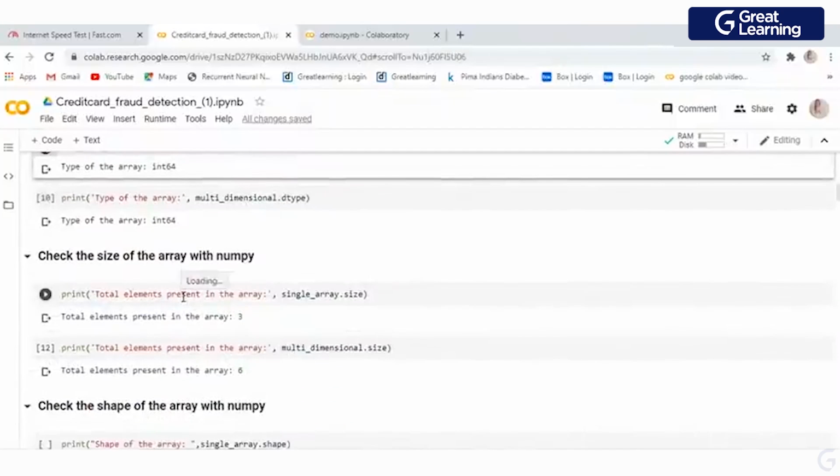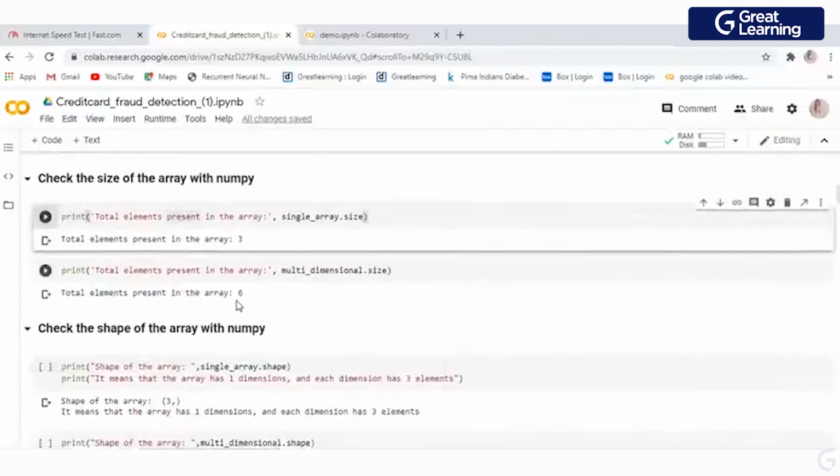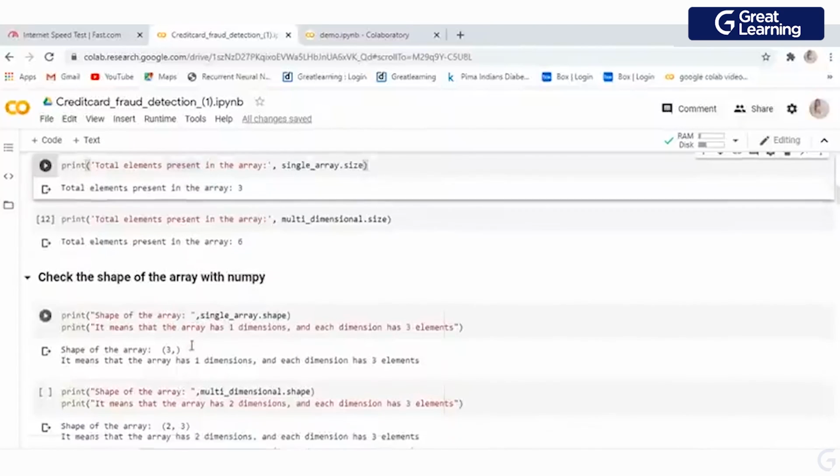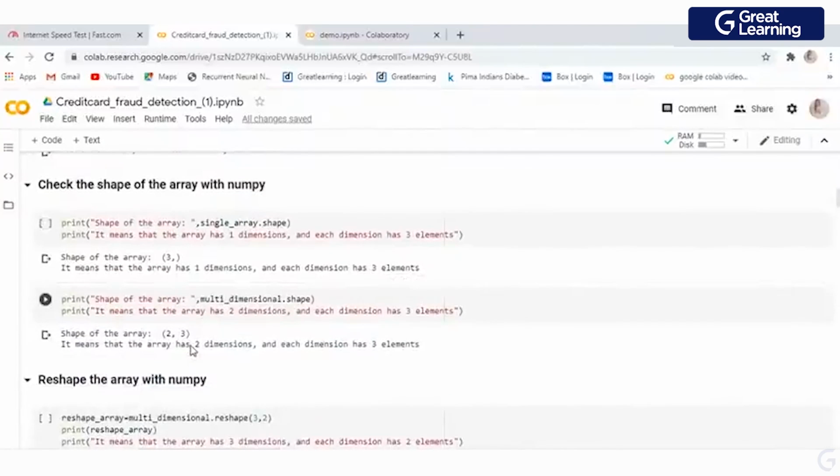Now if you want to check the size of the array, what does size stand for? This size is going to show you how many elements you have in your array, okay? So this is how we are going to use the basic parts of NumPy. You need to have a good idea about arrays, since NumPy is basically manipulating arrays and mathematical implementations, right?